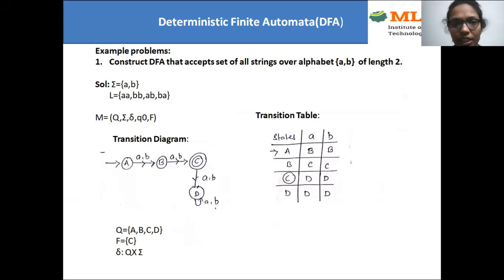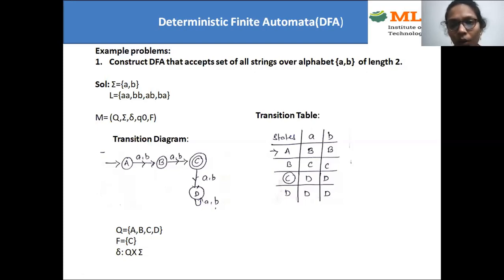The first question is, construct a DFA that accepts the set of all strings over the alphabet {A, B} of length 2. In the question they have mentioned length 2, so we should consider only the strings of length 2, and the alphabet is {A, B}. With two symbols in the alphabet, how many strings can we generate here? 2 power 2, we can generate only 4 strings, that means AA, BB, AB and BA. So this language is a finite language.